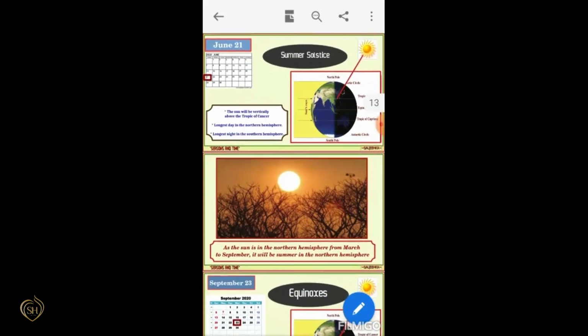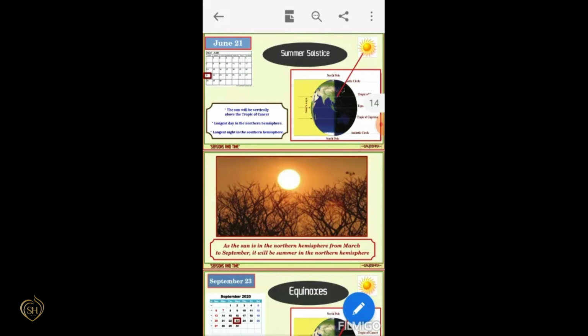And have you heard about summer solstice? Yes, summer solstice in the northern hemisphere is from March 21 to September 23. And the sun will be vertically over the Tropic of Cancer on which day? On June 21st. So, we can experience the longest day in the northern hemisphere and the shortest night in the northern hemisphere. Or we can say that we can experience the longest day in the northern hemisphere and the longest night in the southern hemisphere. This is known as summer solstice.